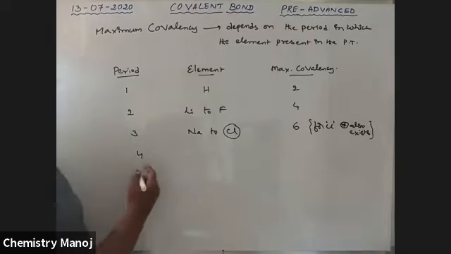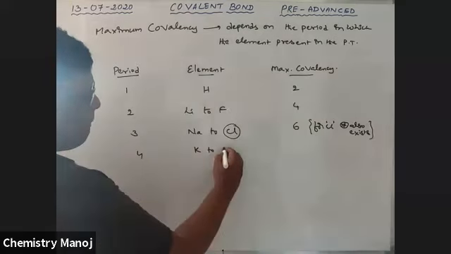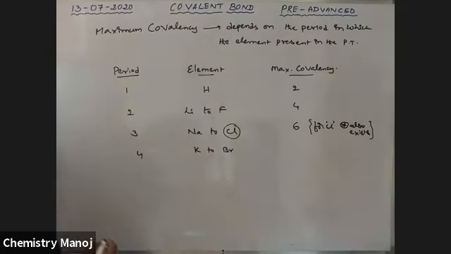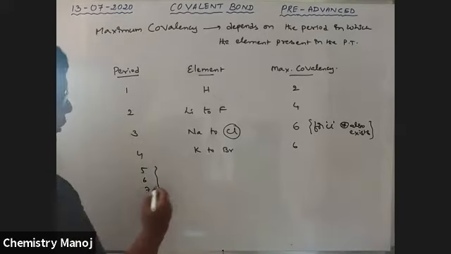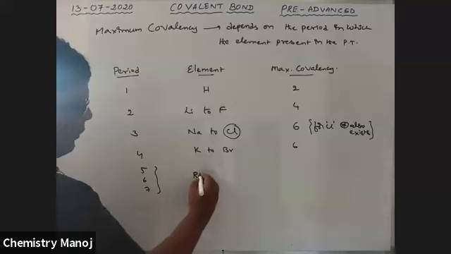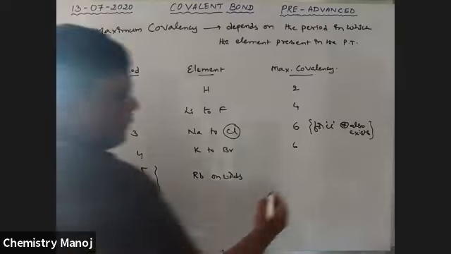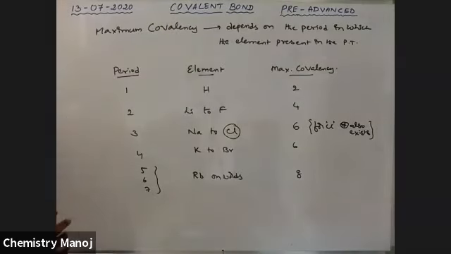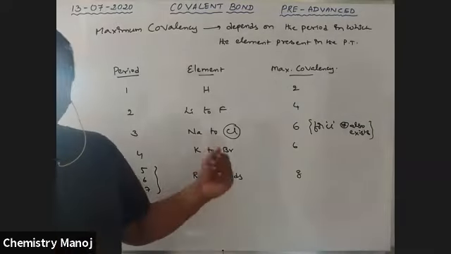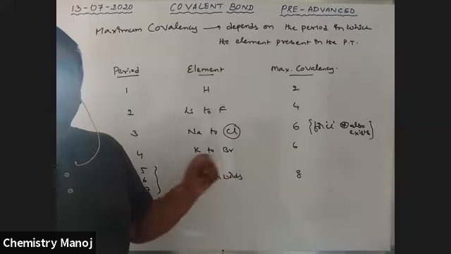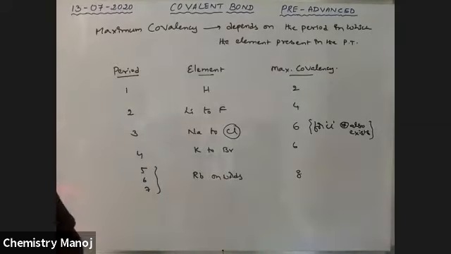The fourth period, that is potassium to bromine. Here also maximum is 6. Next 5, 6, 7: from rubidium onwards, whatever the element may be, the maximum covalency is 8. So what is maximum covalency? It is the maximum number of covalent bonds formed by that element in a compound.